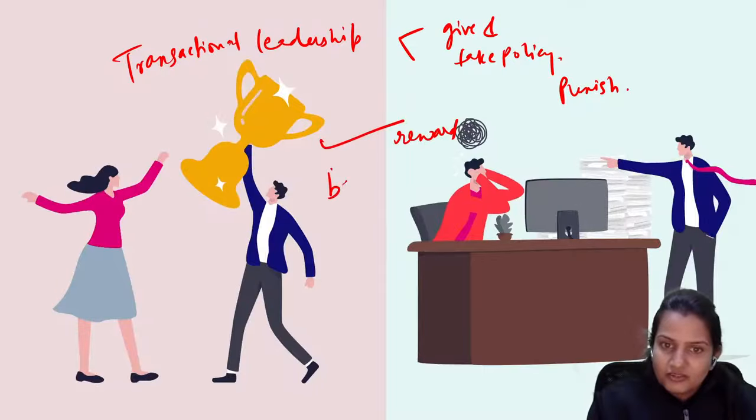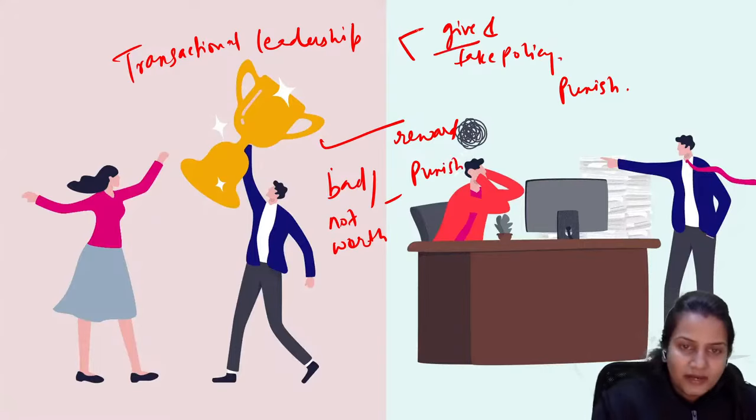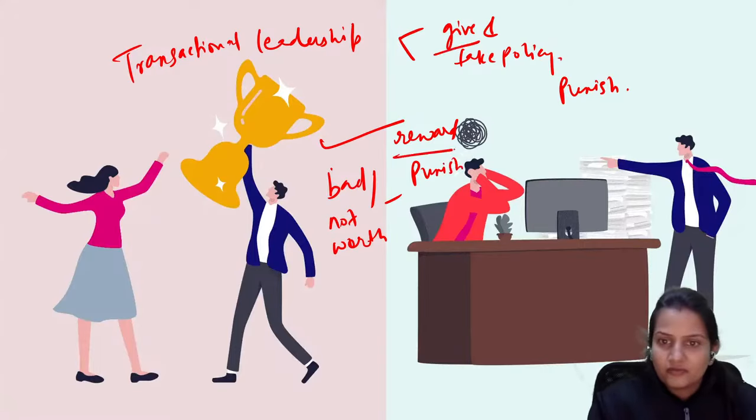If you have done a bad job, not worth enough, then the leader will punish you. This is simply a give and take policy. If you give me better results in the organization, I will reward you, I will praise you. If you do not give me better results, then I will punish you. So this is transactional leadership.